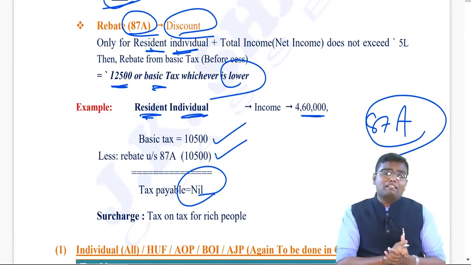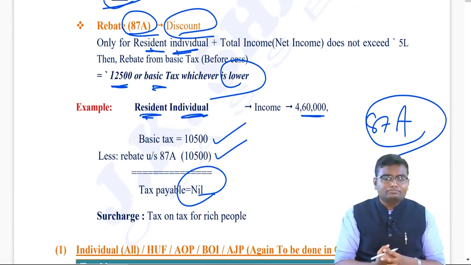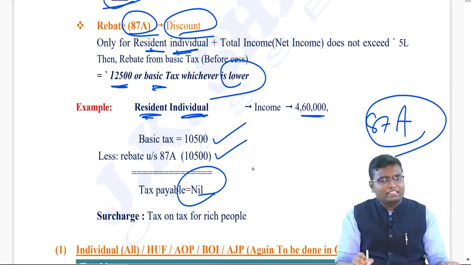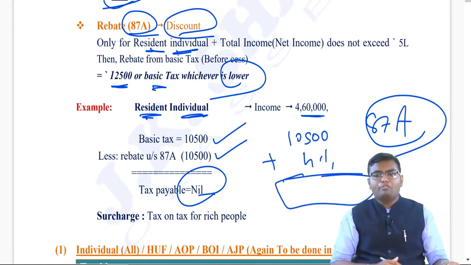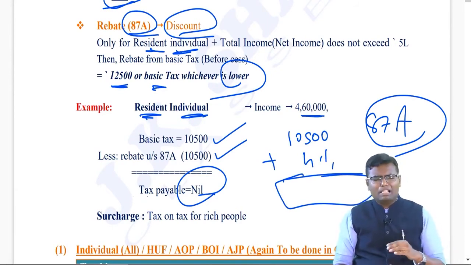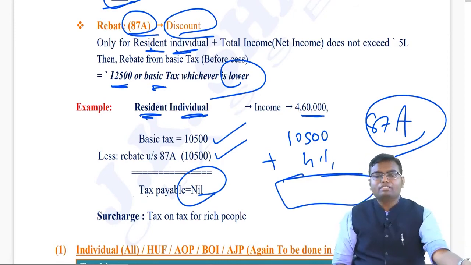But if the same person had been a non-resident, then we would not have deducted the rebate. What would we have done? 10,500 basic tax plus 4% health and education cess. That would have been our answer. Means for a non-resident, for a HUF, for a company, and so on, the rebate concept is not applicable.